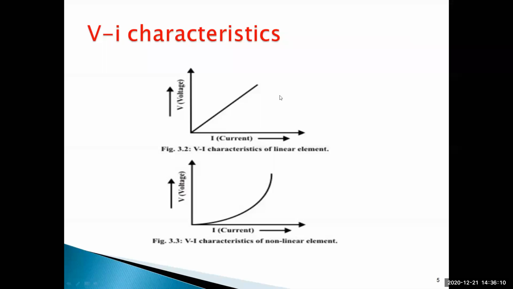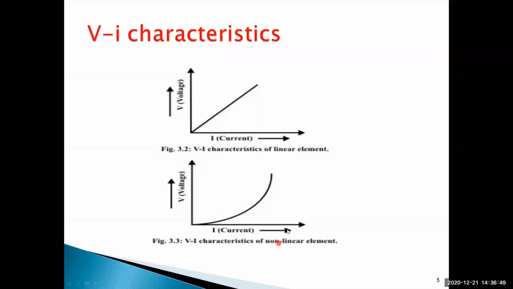Then we have the voltage versus current characteristics of linear circuits. Even though the positions or polarity of the resistors change, this voltage and current relation does not change. But if you change, for example, the diode positions, the resistance of the circuit changes. So the voltage and current relation is like this: V is proportional to I squared, a parabola, like y equals m x squared.